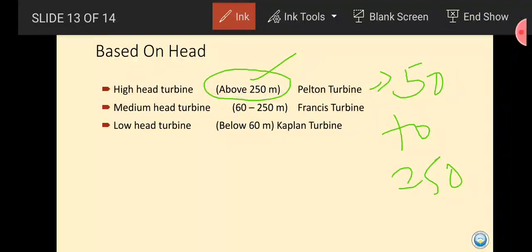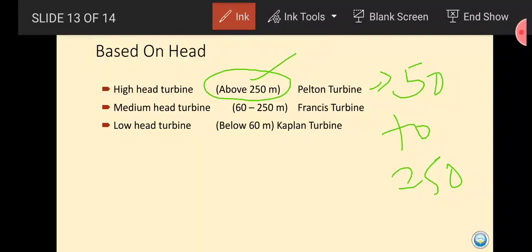So this type of turbine is suitable when a dam is built in a mountainous region, because in that region there is a valley surrounded by mountains in which a river flows, and we only have to construct a dam in the path of the river, and as a result water starts storing upstream of the dam, and we will get a high head.